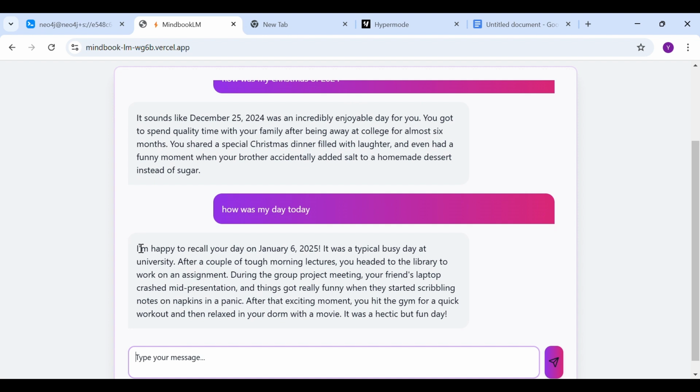and then it can recall for us the exact moment. But again, as I said, ideally this won't be how you would be interacting with MindbookLM. Basically, you will be writing some of your notes or your thoughts at one point of time, and then you would be interacting with them, let's say, a certain period after that.